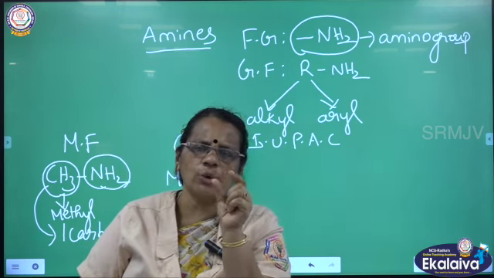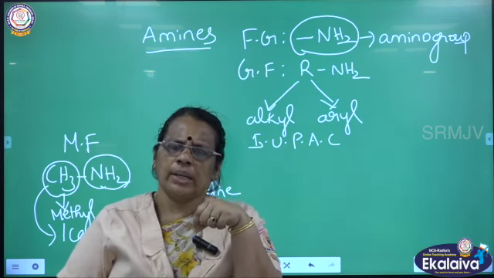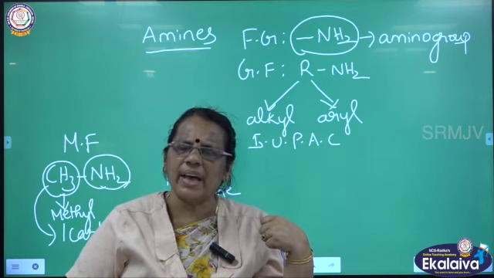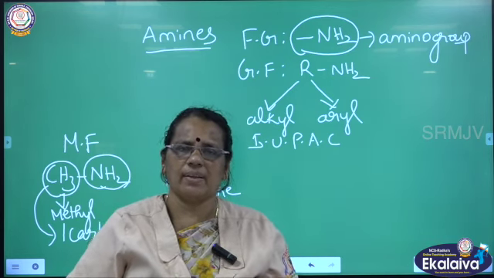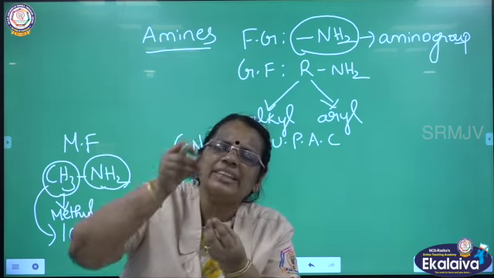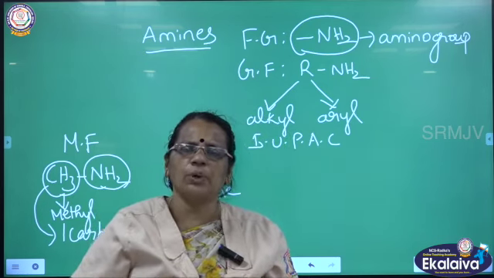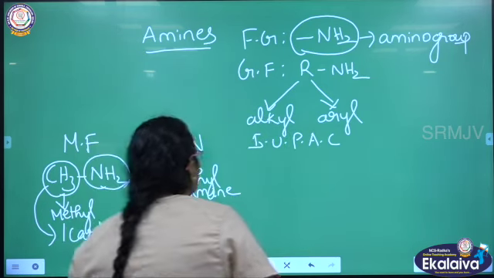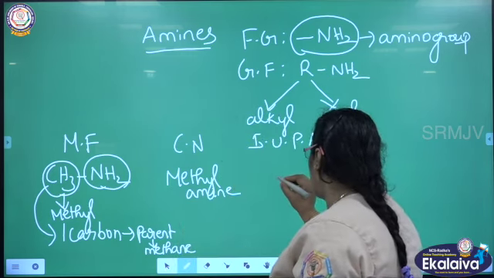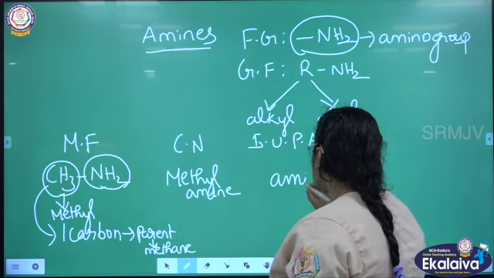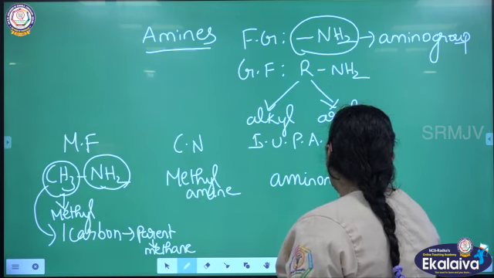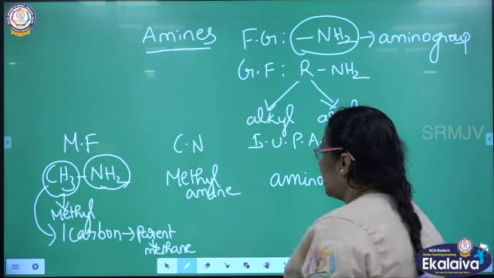The words that are used in front of any other word. So, in front of methane, I am going to write this amino group as a prefix. So, what is the name of this compound? Aminomethane. So, this is the first member of the series.